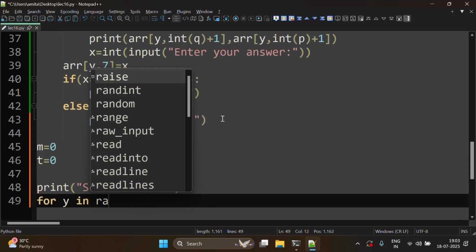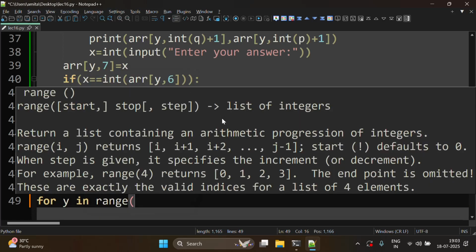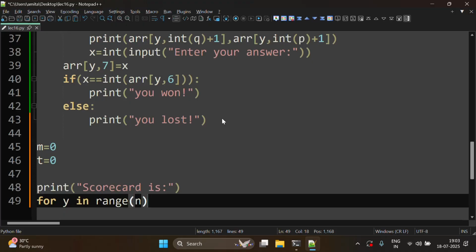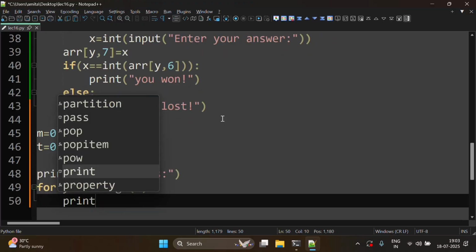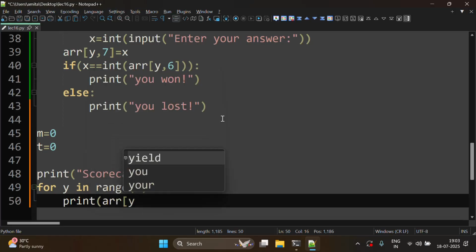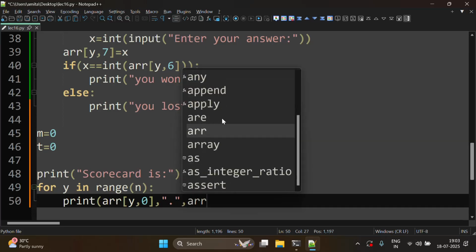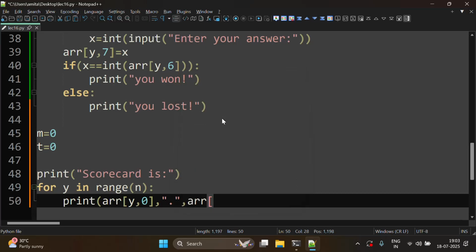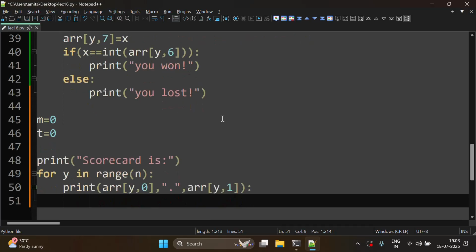For y in range n, print arr[y, 0], then a bullet and then the question. So first we have printed the question number, followed by the question.